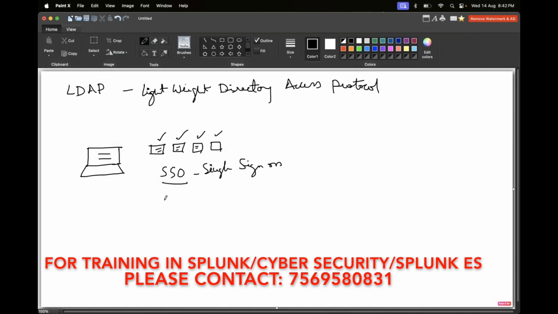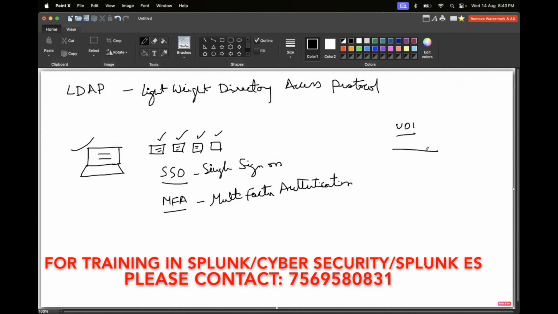The opposite one is MFA, multi-factor authentication. What is multi-factor authentication? If you are accessing your client machine, for example, from the same laptop, if you want to access your client desktop, you will be using the VDI, and you will be accessing it.